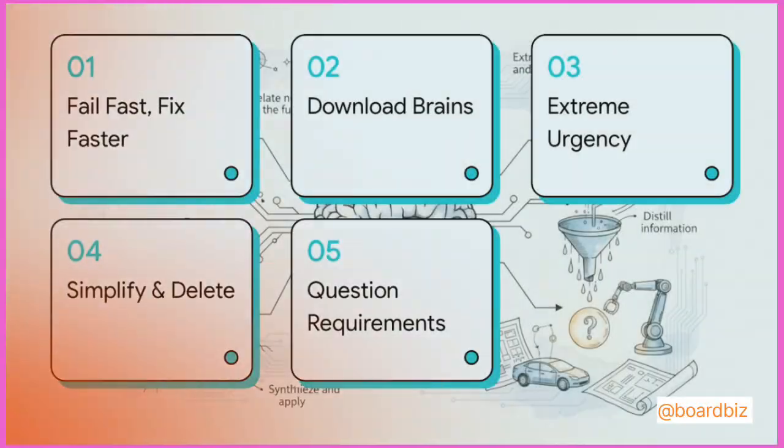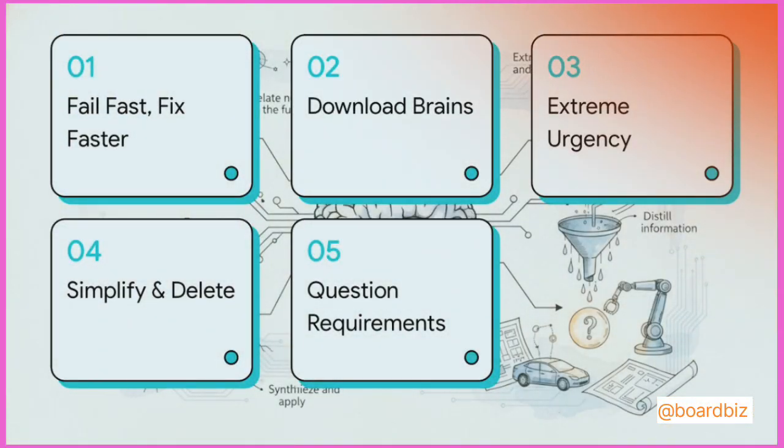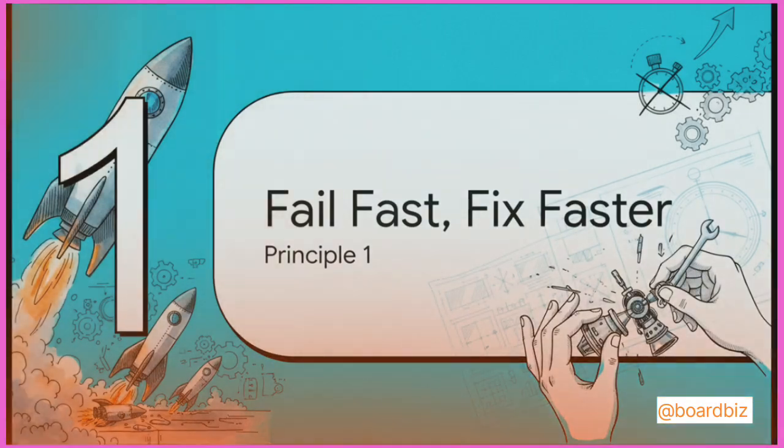Think of this as your ultimate hero's playbook for accelerated learning. We're going to systematically cover 5 key principles today. Fail fast and fix faster, download brains, operate with extreme urgency, simplify and delete, and question all requirements. All right, let's kick things off with principle 1.